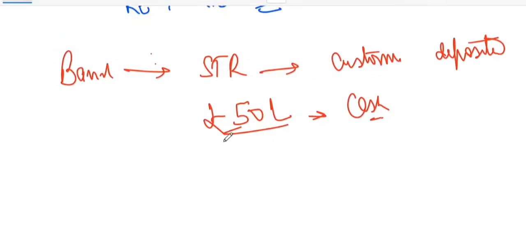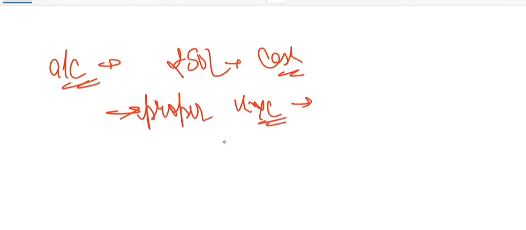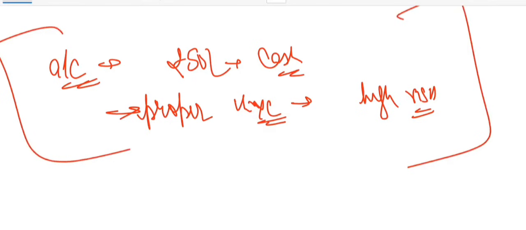Let me give you one example to make it more clear. Suppose there is a customer who wants to open an account and deposit 50 lakh rupees in cash. The compliance team should ensure proper KYC, right? They check if the customer is high risk and monitor for any suspicious activity. They don't design, add or approve the loan, right? This is the point. This is how it works.